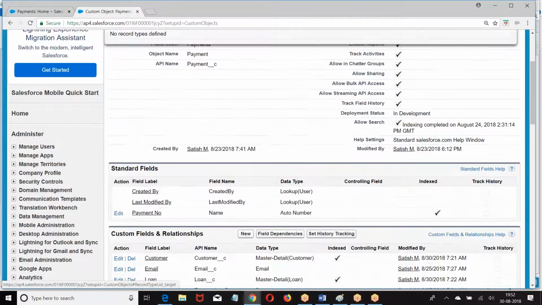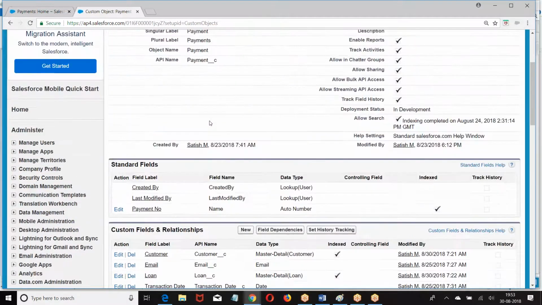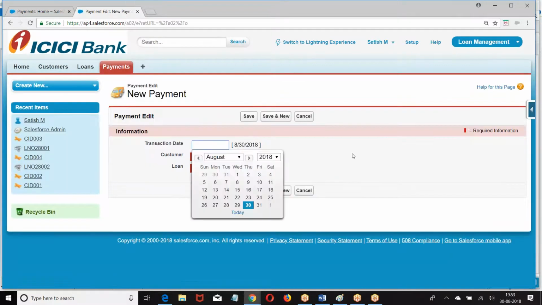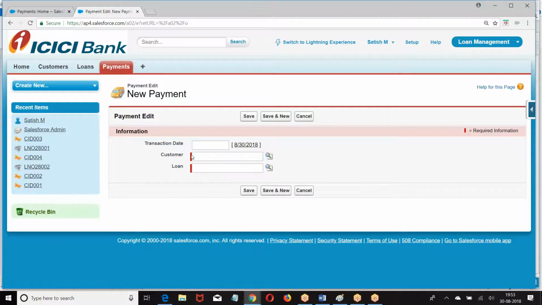I hope you are good. This is how we have created it. Now this payment object becomes a junction object. Now there are two master detail fields. Clear for everyone? Right. If I create two master detail fields on an object, it is called a junction object. I hope you are good with this. Any queries from your end? Clear?